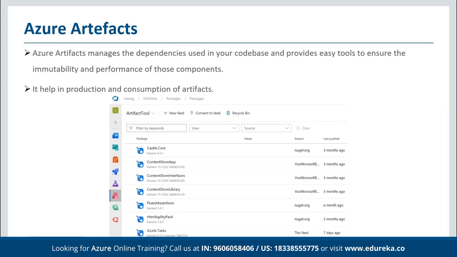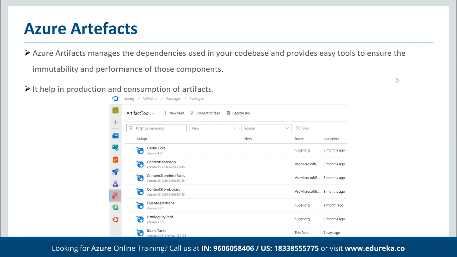Then we have artifacts. So artifacts manages the dependencies used in our code base, and it provides an easy tool to ensure the immutability and performance of those components. When we talk about immutability, that means we can make sure that the components are not changed, their status, their configurations are not changed, and the performance again can be easily monitored and structured as well. And that's why it simply helps in production and consumption of artifacts.